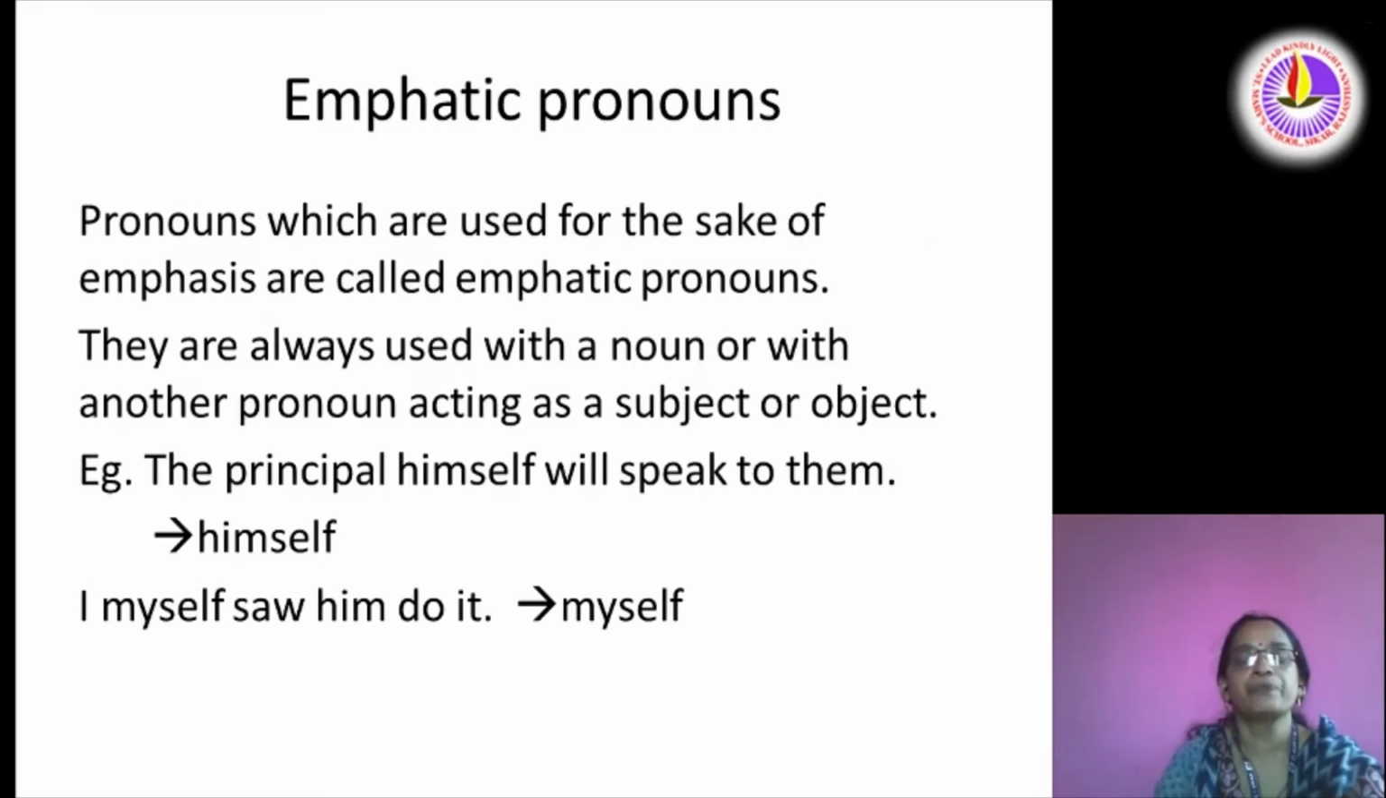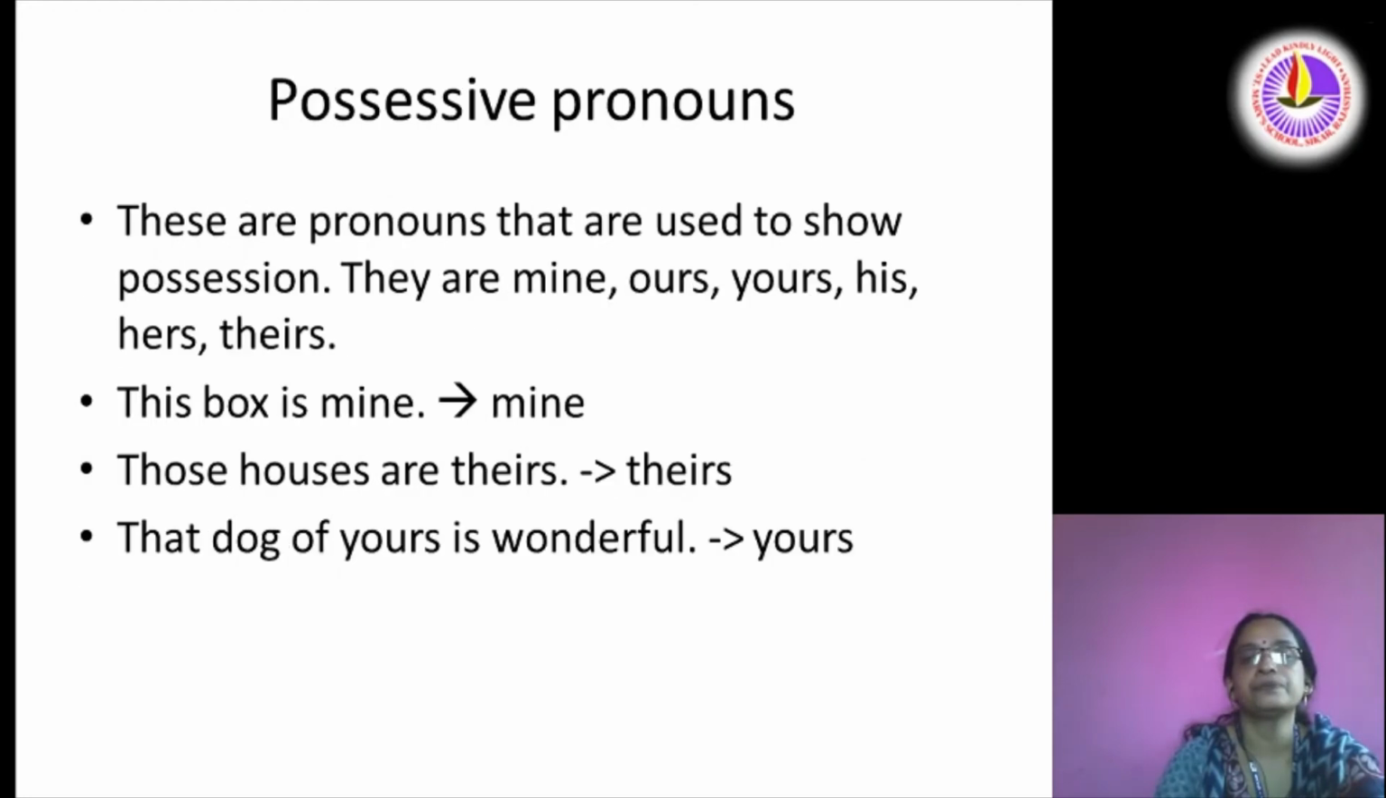Emphatic pronouns. Pronouns which are used for the sake of emphasis are called emphatic pronouns. They are always used with a noun or with another pronoun acting as a subject or object. The principal himself will speak to them. I myself saw him do it. In these cases, emphasis is given to that noun or pronoun. Here the principal is the noun and I is the pronoun.